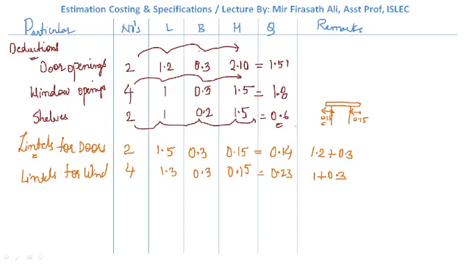Lintels for shelves. How many shelves we have? 2 shelves. Again 1 plus 0.3. Here the same 1.3. Thickness will be all over the wall, 0.3. Height is 0.15.